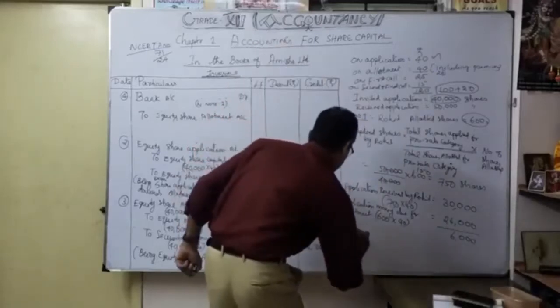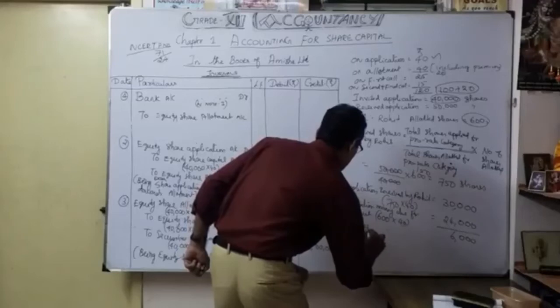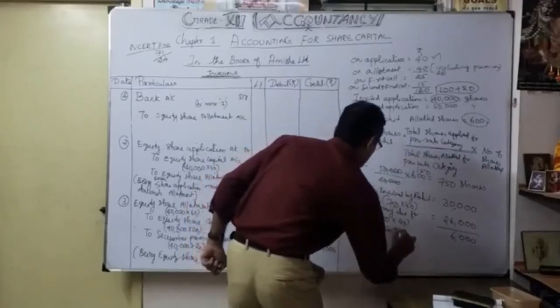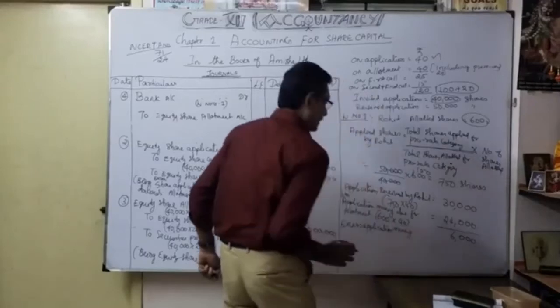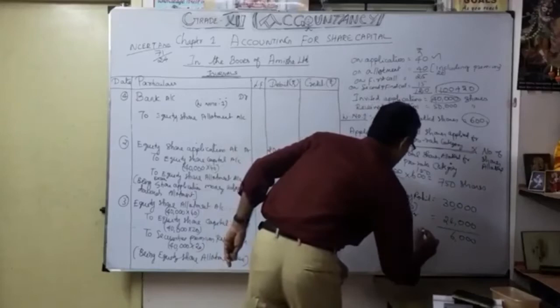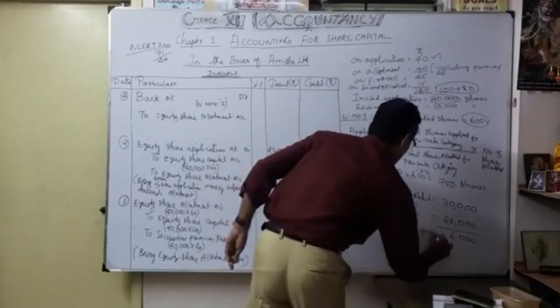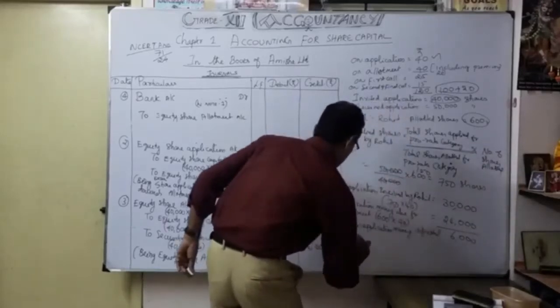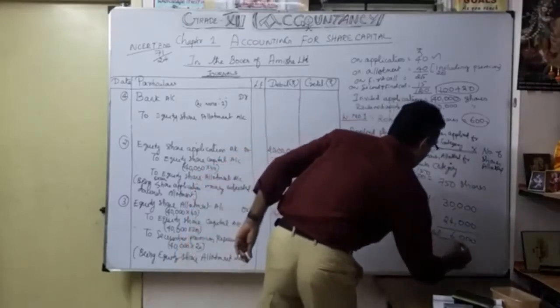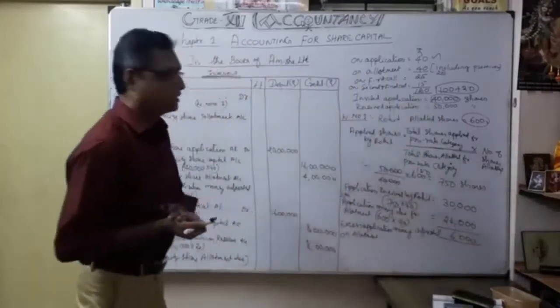We can write like this: the excess application money adjusted on allotment. Now this is the money we are going to adjust on allotment.